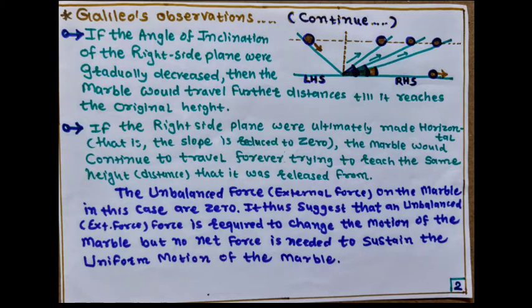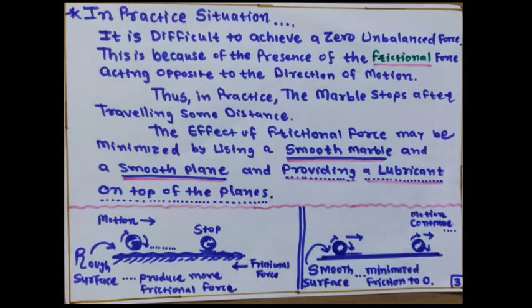It thus suggests that an unbalanced, meaning external, force is required to change the motion of the marble, but no net force is needed to sustain, means maintain, the uniform motion of the marble.